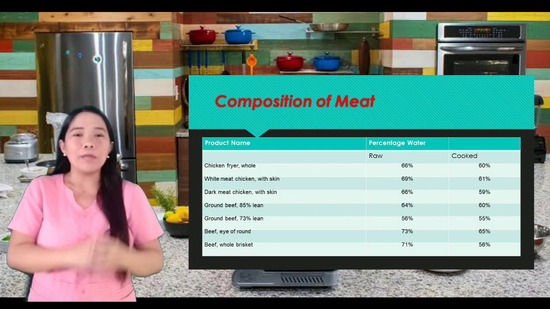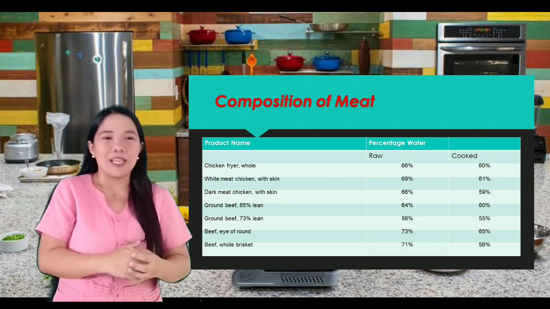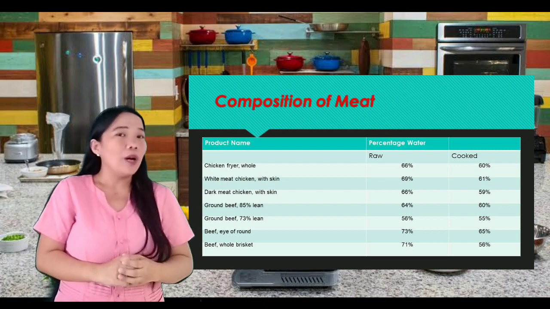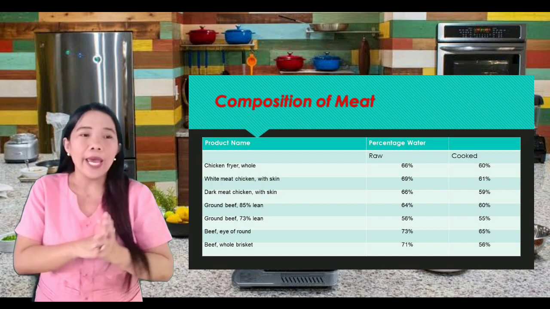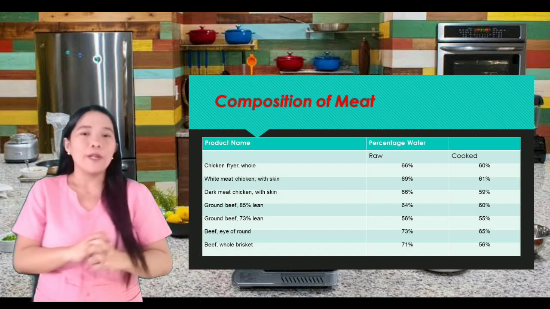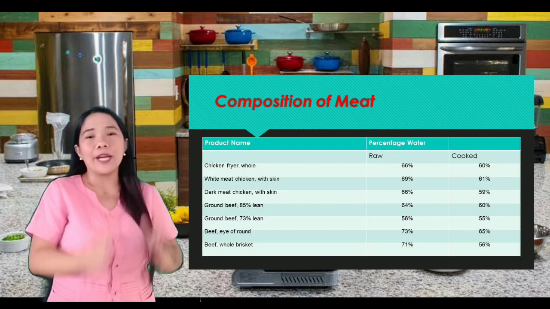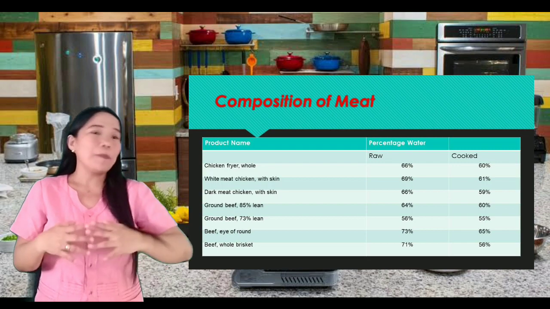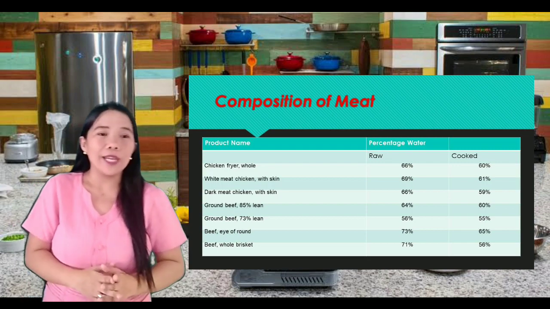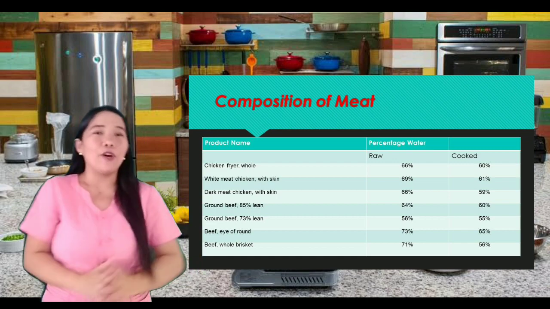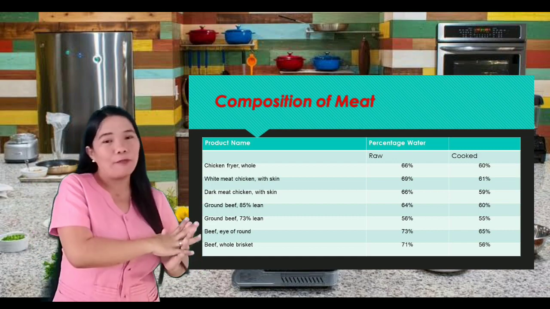What about the white meat chicken with skin? Raw, it has 69%, and when cooked, there is 61% of water. The next one is the dark meat chicken with skin. How many percent of water in the raw? There is 66%, and when cooked, there is only 59% of water.